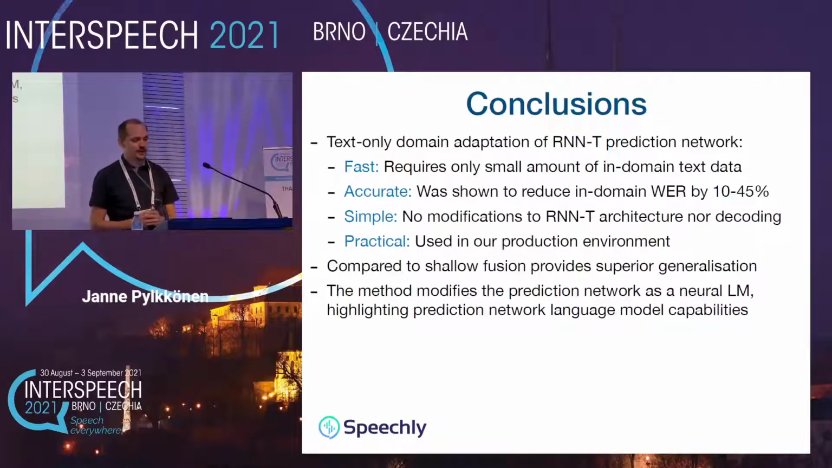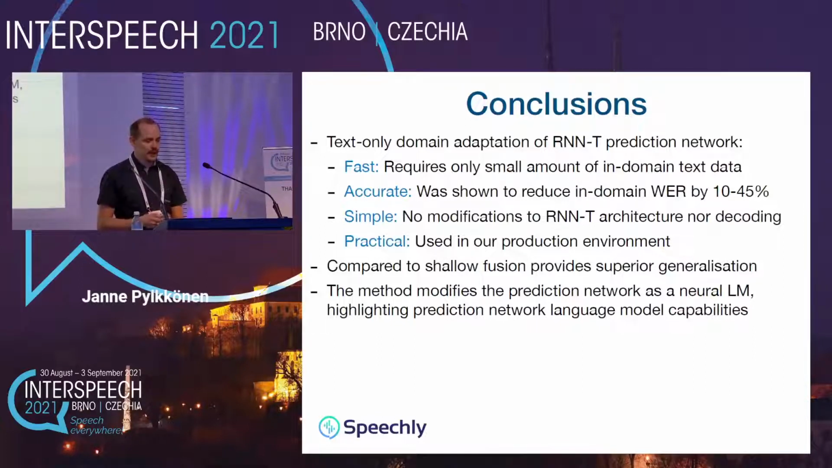To conclude, we have presented a fast text-only domain adaptation method for RNN-T models, which achieves significant accuracy improvements even when very little data from the target domain is available. The adaptation method is simple in a way that it retains the RNN-T architecture and requires no modifications to the model inference. The adaptation method is also practical to the extent that we are using it in our production environment.